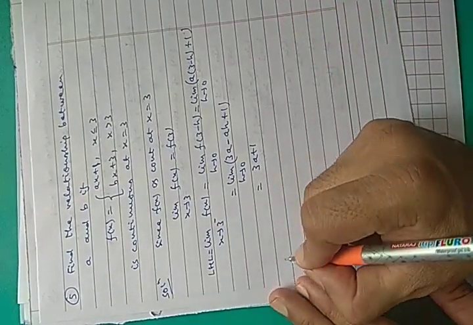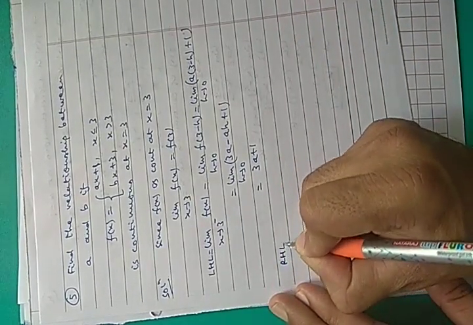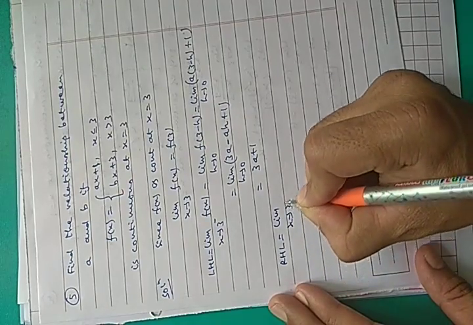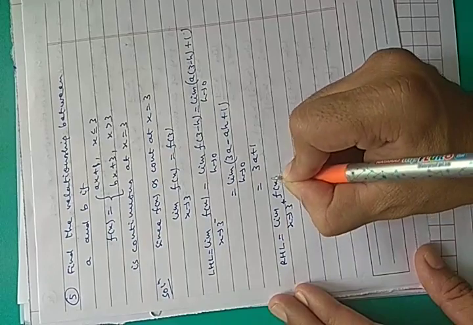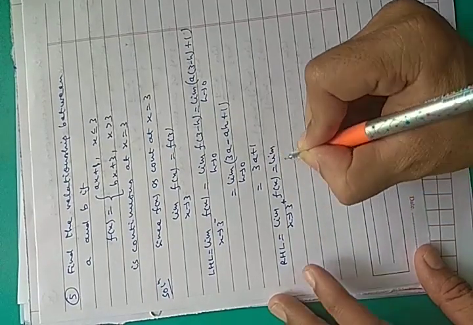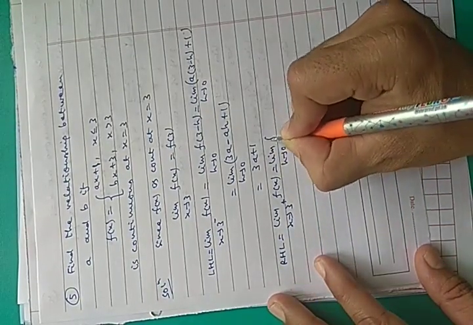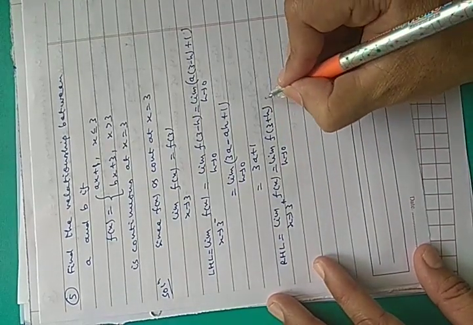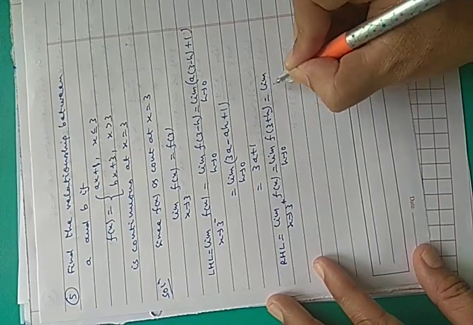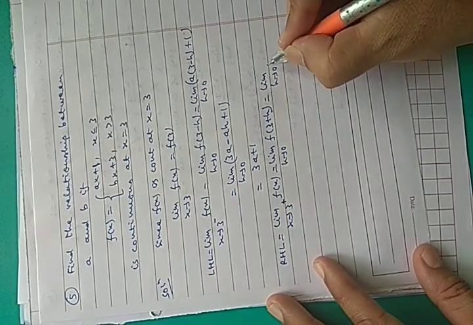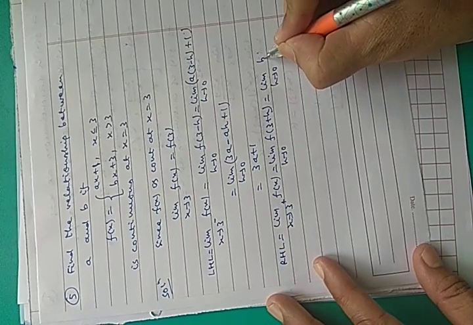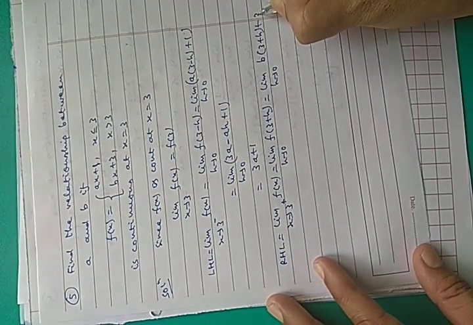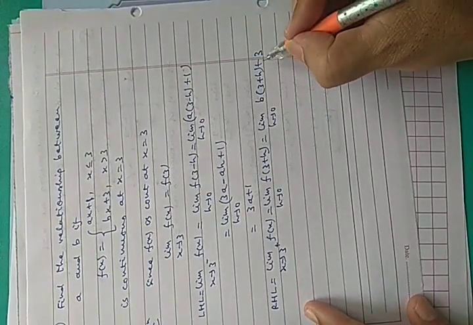Now you calculate right hand limit. Limit x approaches to 3 plus f(x), limit h approaches to 0, f(3 plus h), which is equal to limit h approaches to 0, b into (3 plus h) plus 3.